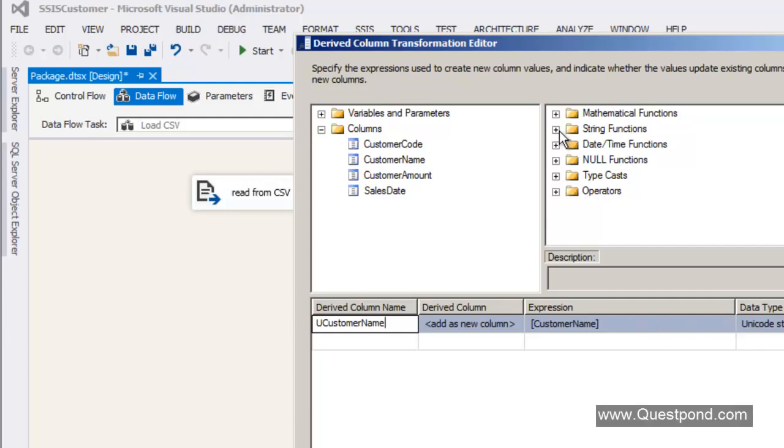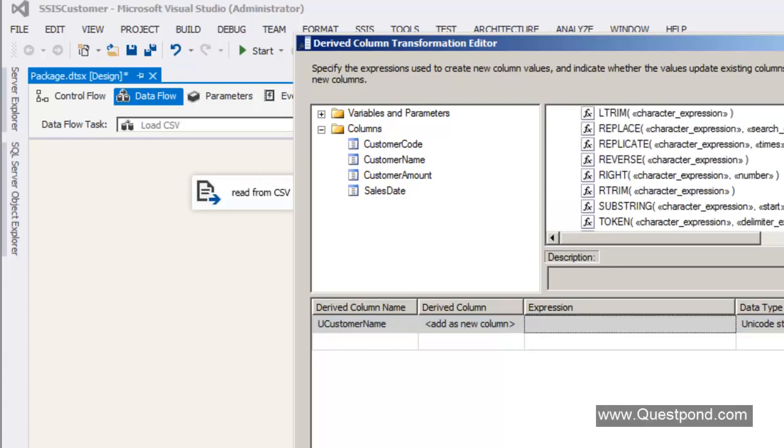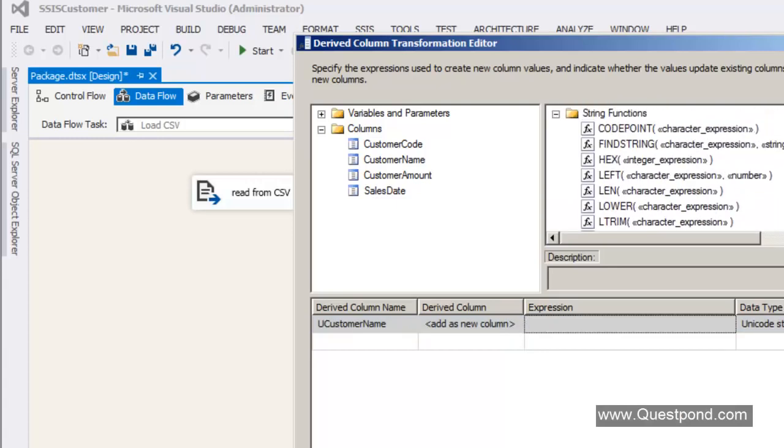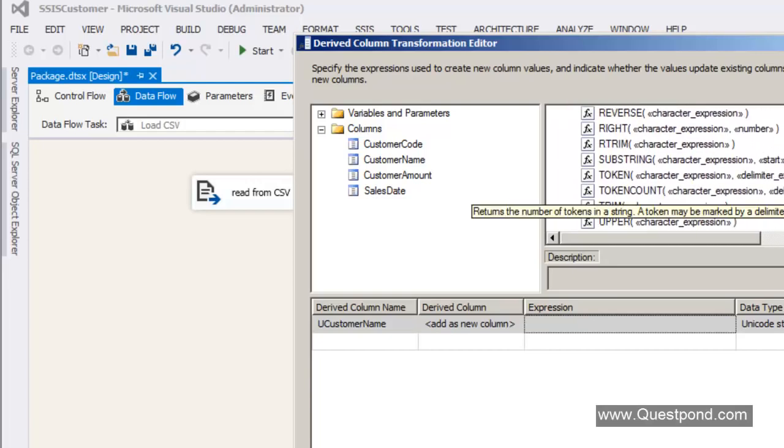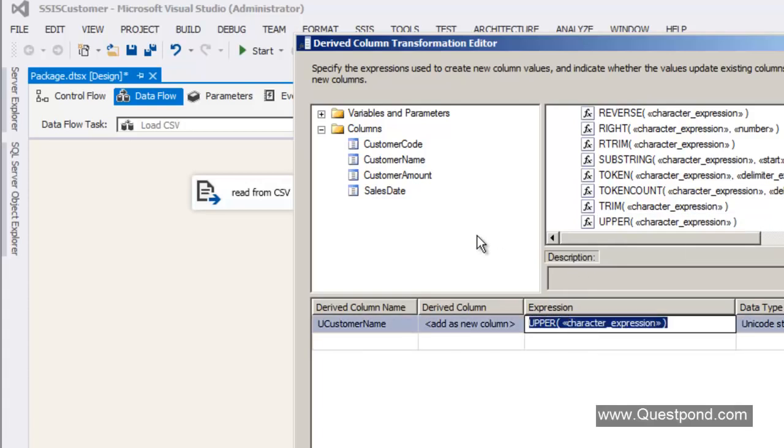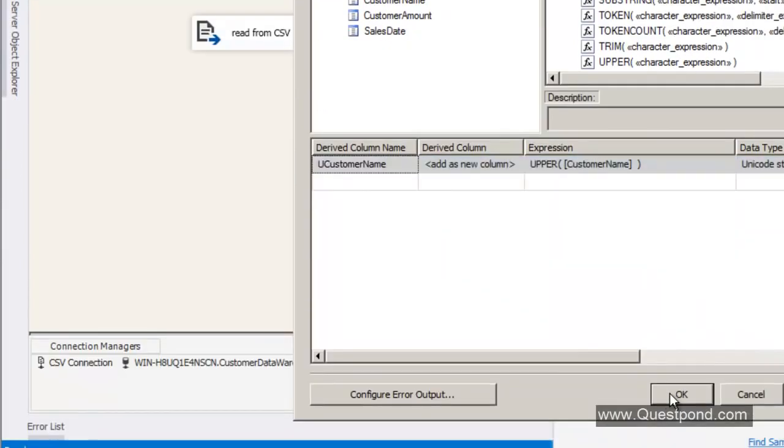Okay, and you can see there are lots of functions which we can use. There are mathematical functions, there are string functions, right? So let us use the string function. The best way is, watch this very closely. Let us say I want to do uppercase. You can see there are lots of string functions here, but to do uppercase, there is an uppercase function here. So let us drag and drop this uppercase over here, and let us give customer name to this. Again, let me show this demo. I'm dragging and dropping this uppercase here, and then giving the customer name as an input to the upper function, right? And let me do OK.